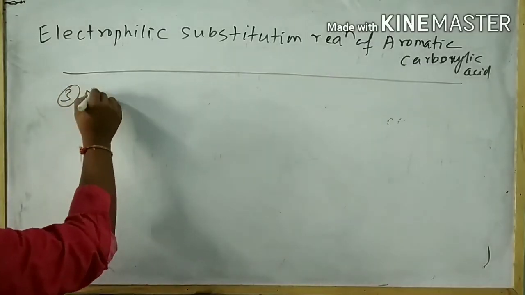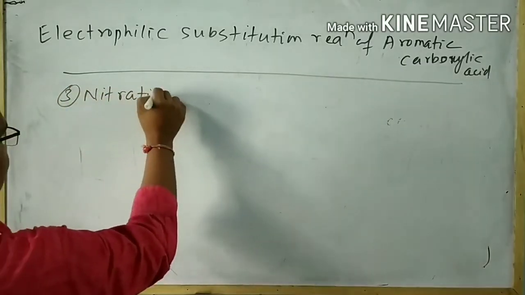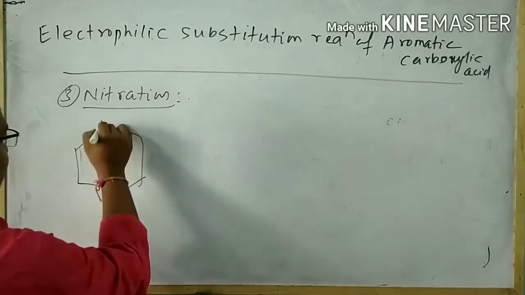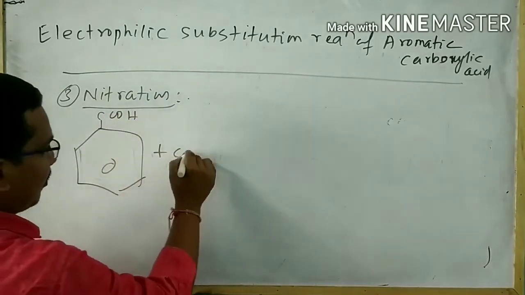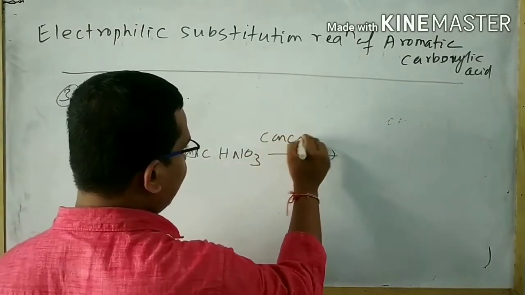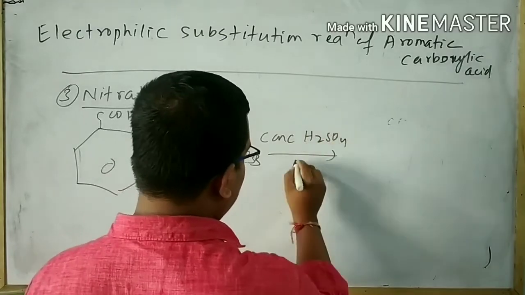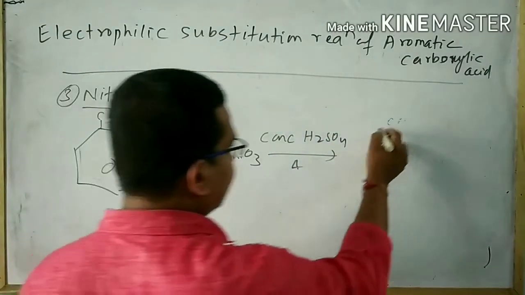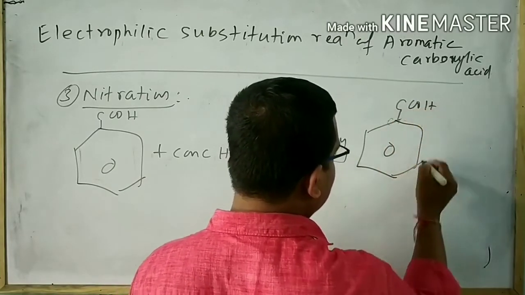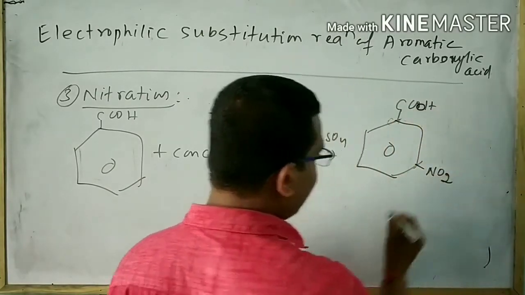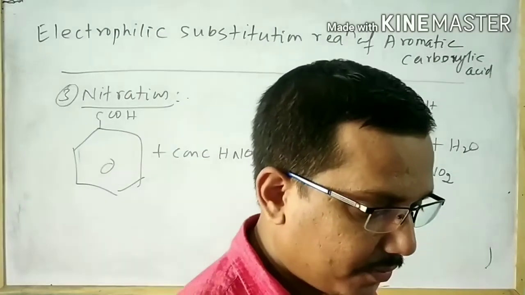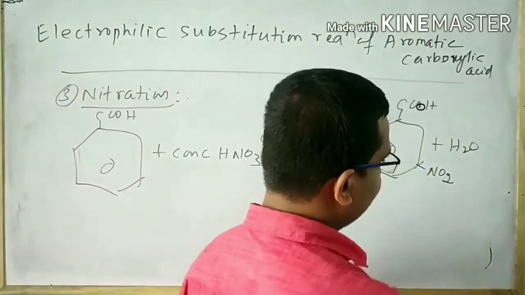Next is nitration. When benzoic acid is treated with concentrated HNO3 in the presence of concentrated H2SO4, then meta-nitrobenzoic acid is formed, with the formation of a water molecule.